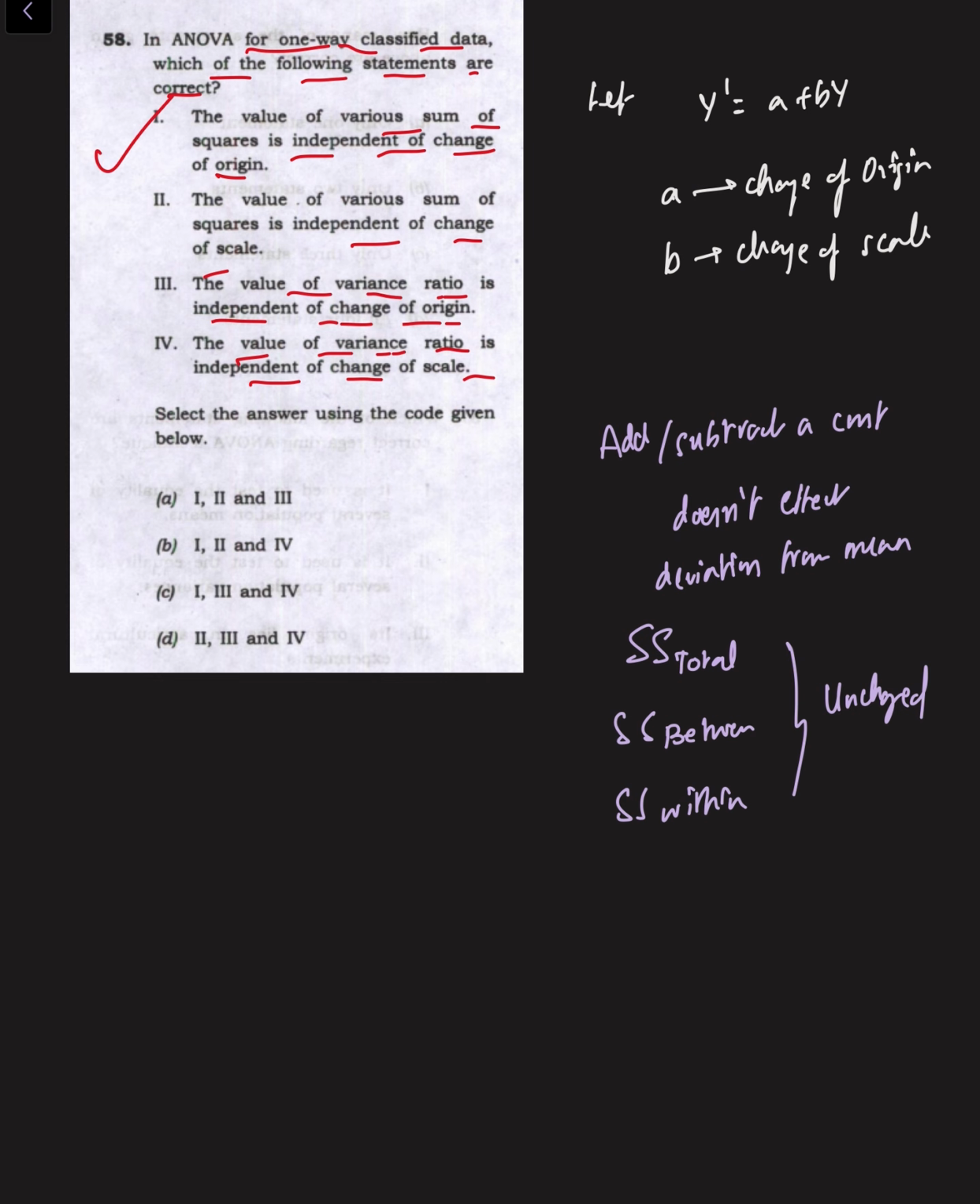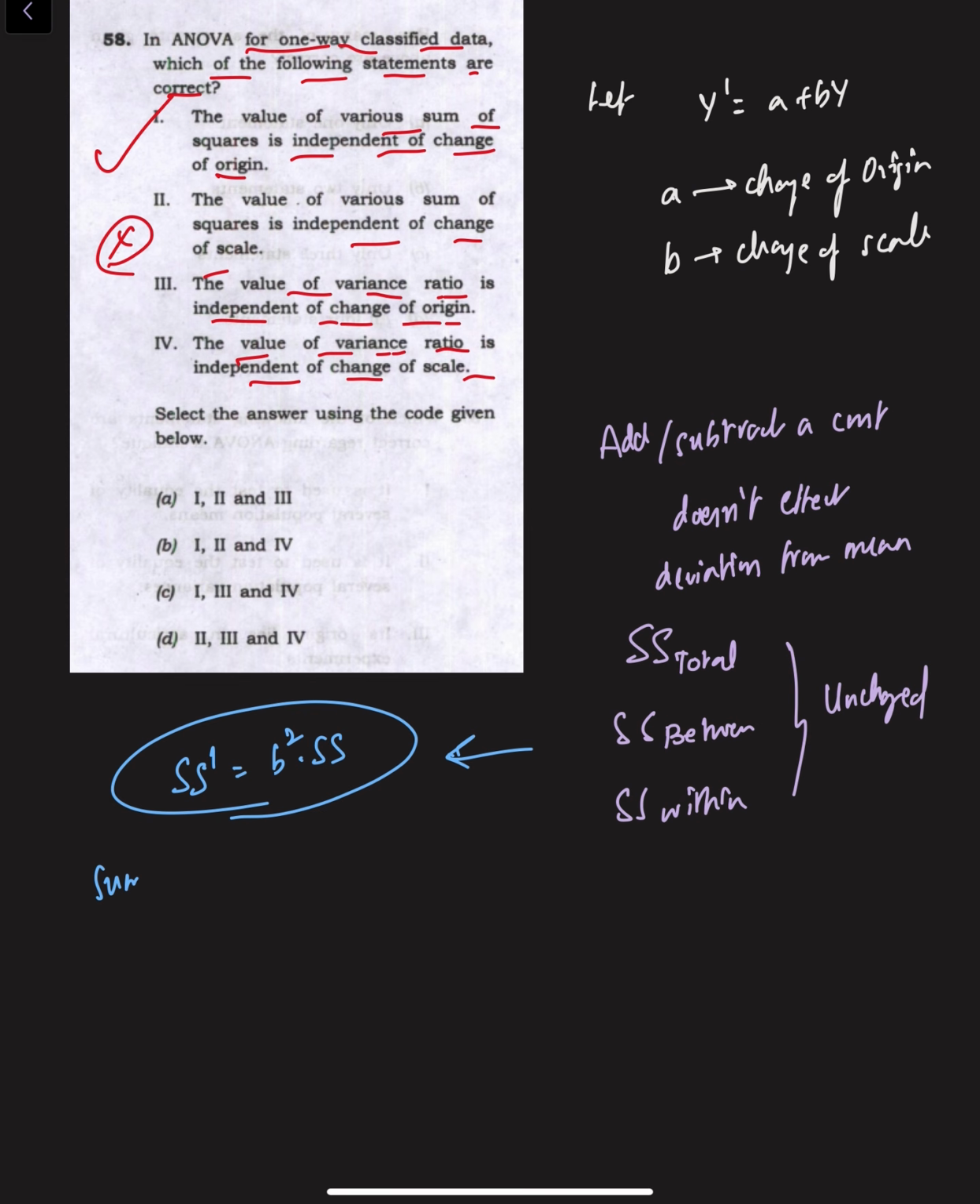The value of various sum of squares is independent of change of scale. That is incorrect because if we do this, S prime is equal to b square SS. So the sum of squares changes with scale. So statement 2 is incorrect.